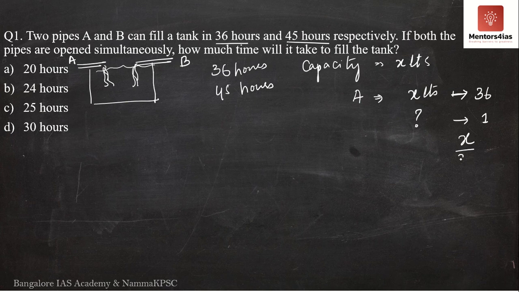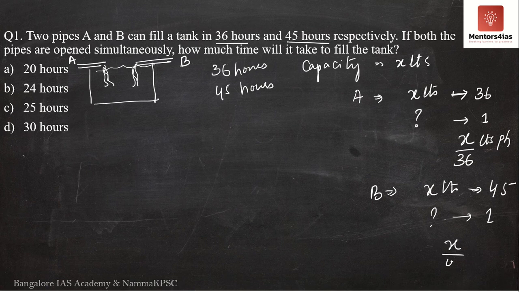What do you get? You get X by 36. So X by 36 liters is filled per hour. In 1 hour, X by 36 liters is actually filled. Similarly, pipe B fills X liters, that is the entire tank, in 45 hours. Therefore, in 1 hour, how many liters are filled? Nothing but X by 45 liters per hour.